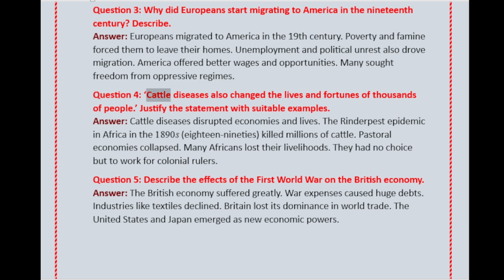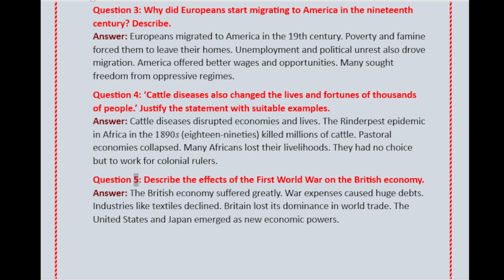Question 4. Cattle diseases also changed the lives and fortunes of thousands of people. Justify the statement with suitable examples. Answer. Cattle diseases disrupted economies and lives. The rinderpest epidemic in Africa in the 1890s killed millions of cattle. Pastoral economies collapsed. Many Africans lost their livelihoods. They had no choice but to work for colonial rulers.